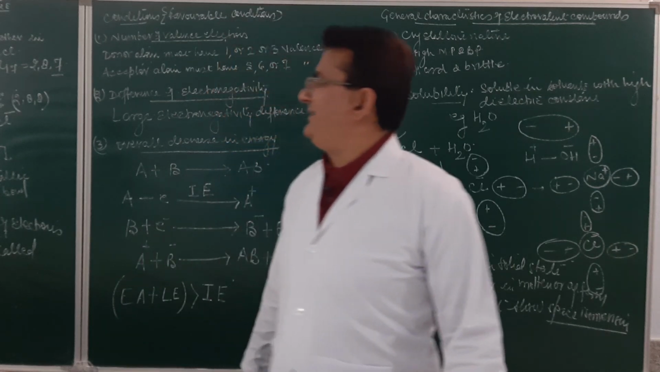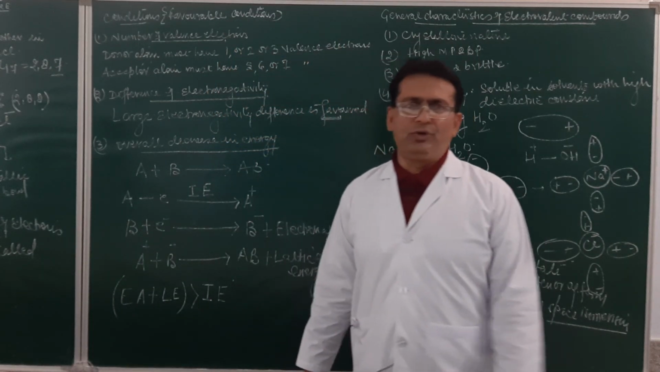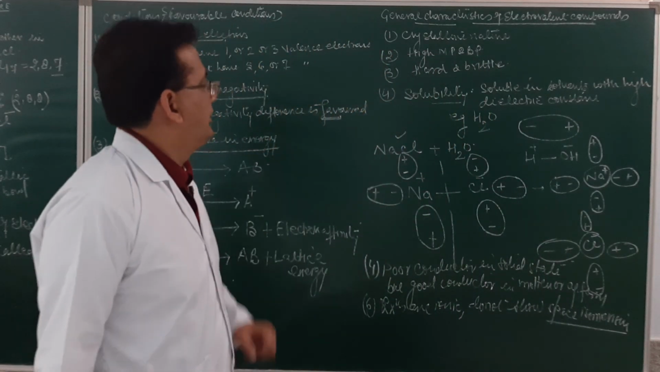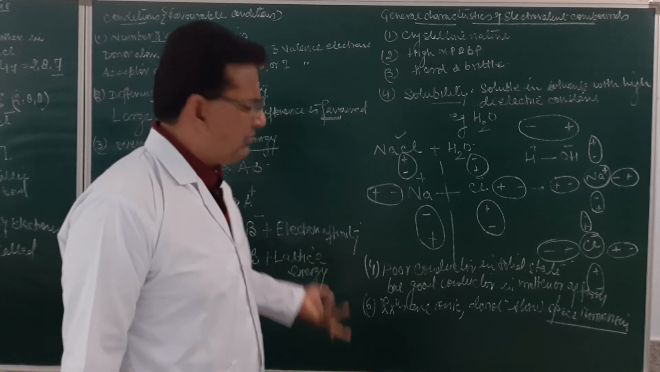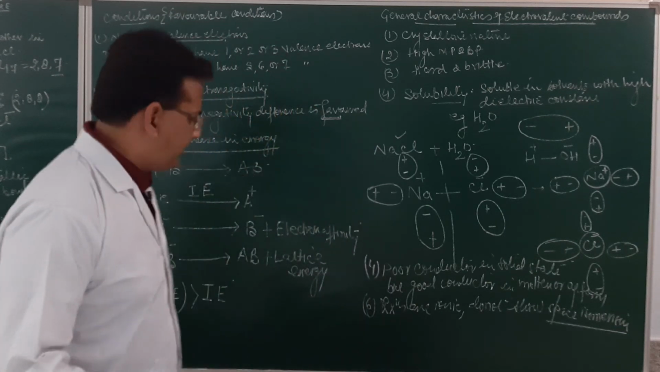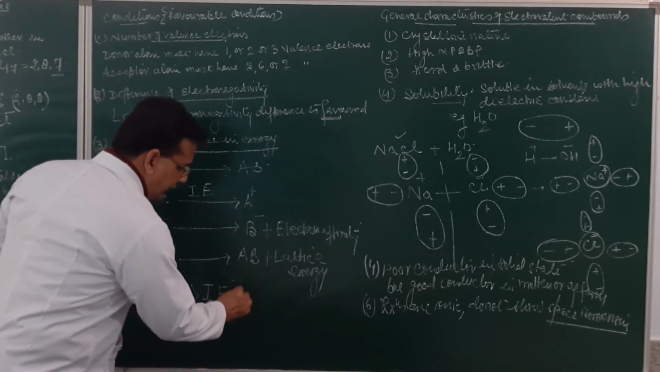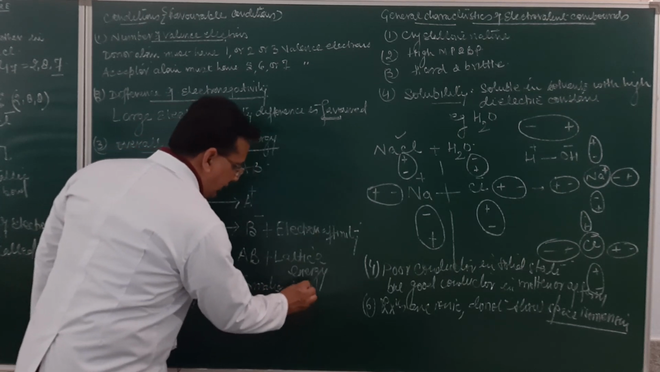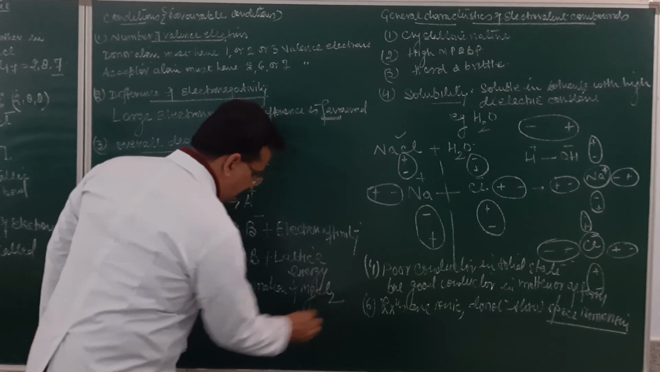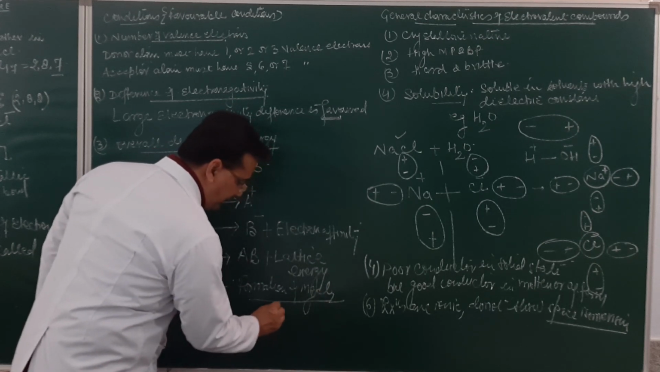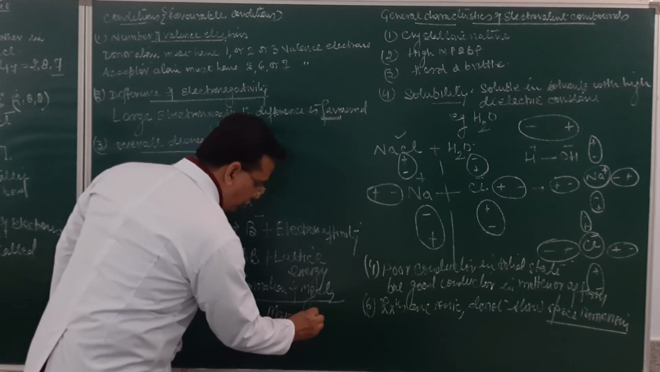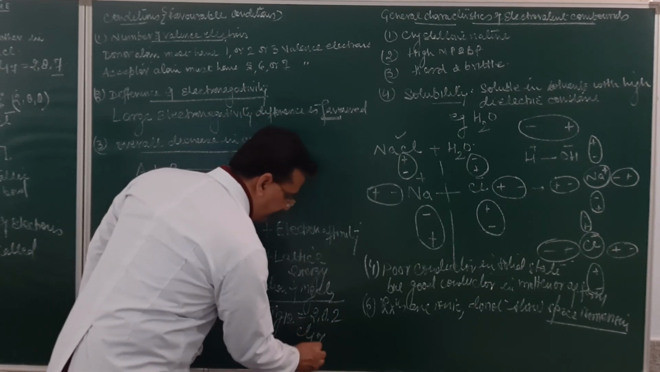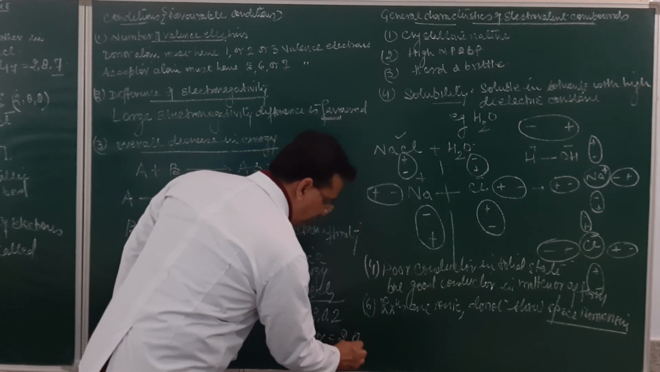So students, in this lecture we have discussed electrovalent bond formation. I have given you one example, the formation of sodium chloride. Let me give you another example, although you have studied this in class 9, the formation of magnesium chloride. Magnesium atomic number is 12, configuration 2, 8, 2. Chlorine is 17, configuration 2, 8, 7.